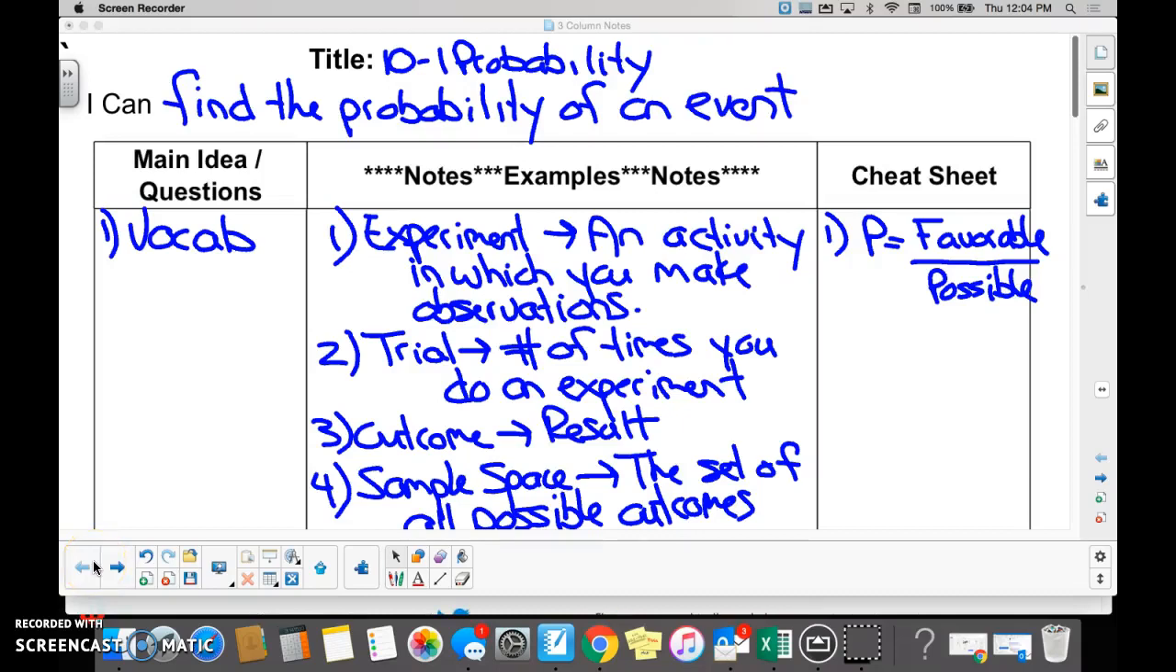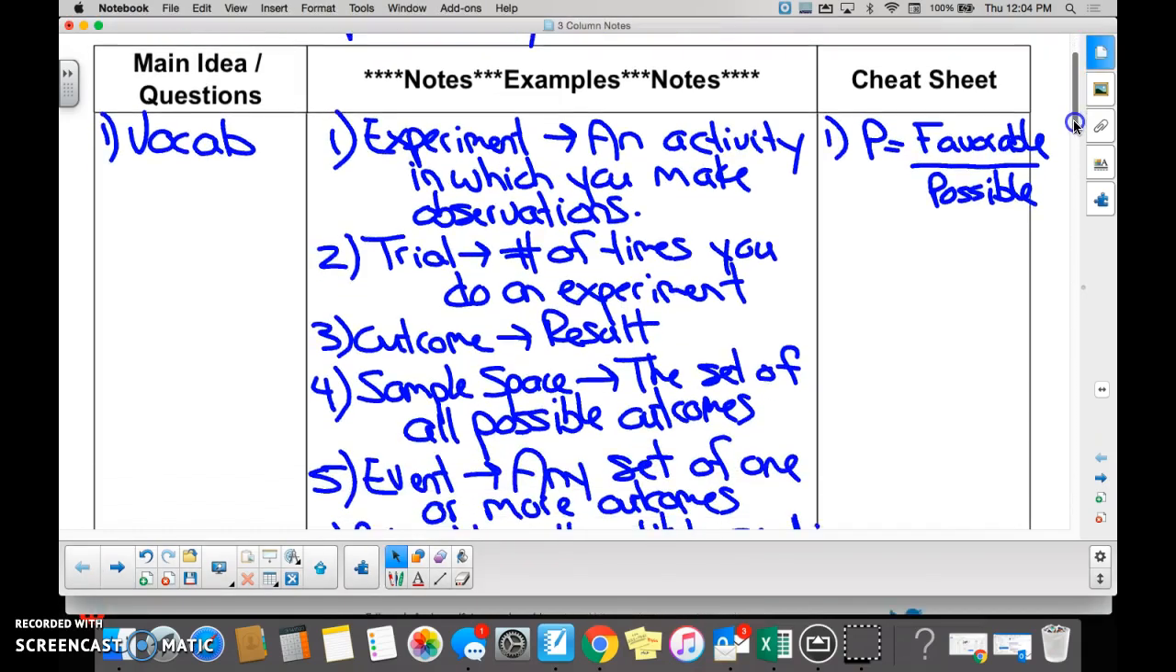I can find the probability of an event. Are we feeling much better about finding the probability of events? Yeah. How many of you feel like you learned at least something today? That's awesome. I'm going to skip through some vocab and just pick and choose.